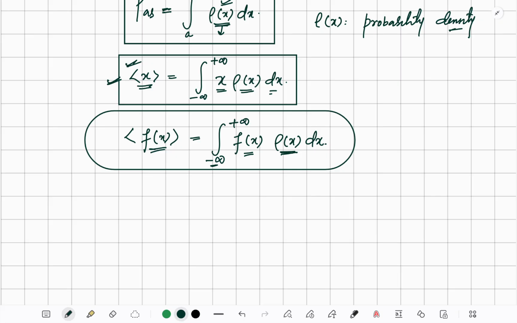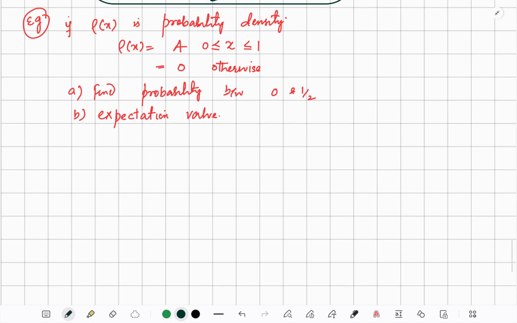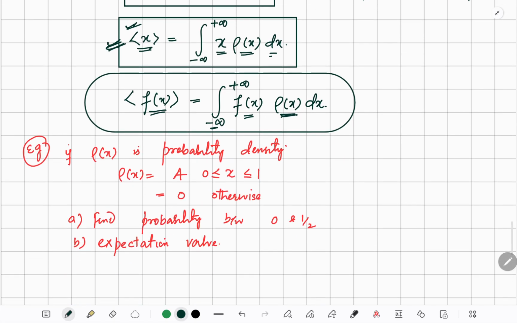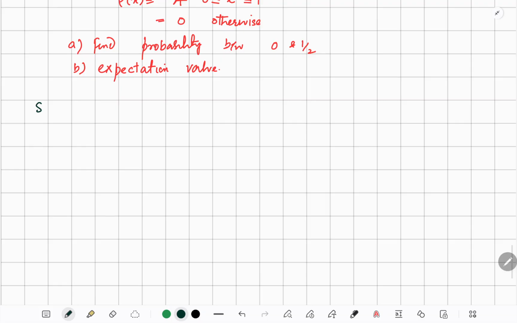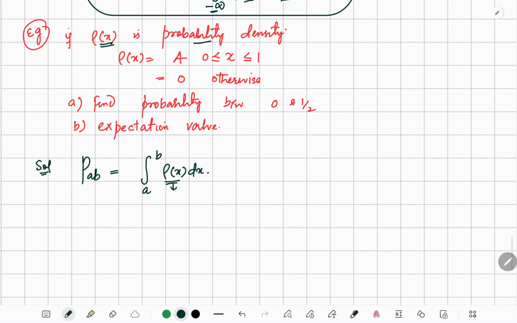So I wrote a question here, and we'll understand both concepts: how to find the probability and how to find the expectation value. I told you the formula, that the probability of any value that lies between a and b is given by the integral from a to b of rho of x dx, where rho of x is the probability density. Just like here, we have been given rho of x as the probability density, and we have to find the probability that the particle lies between 0 and half.